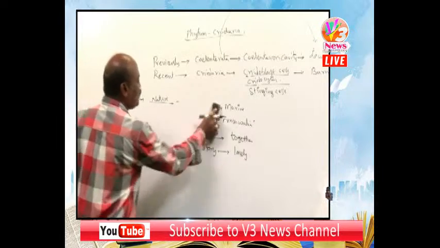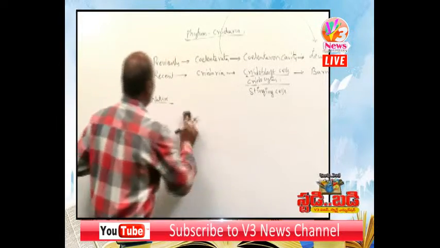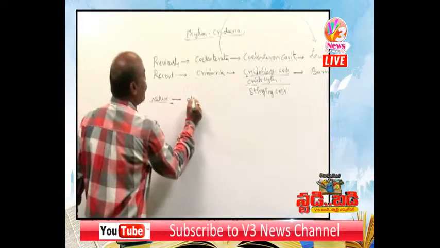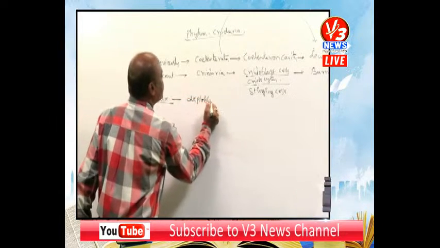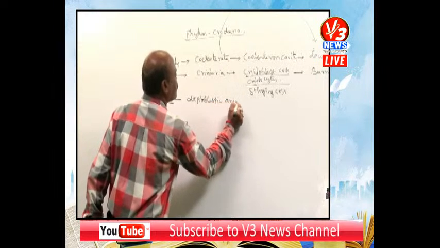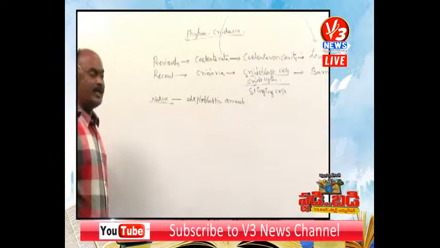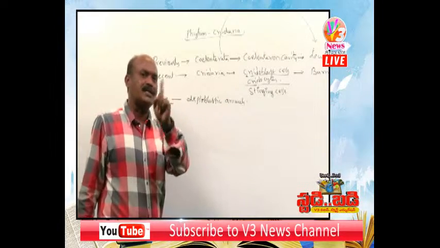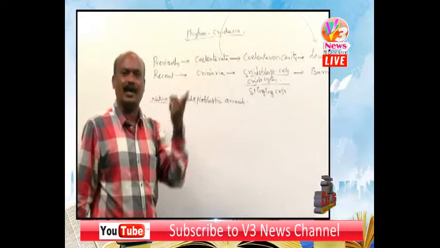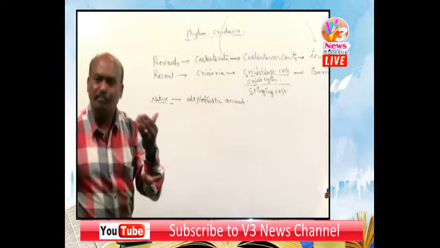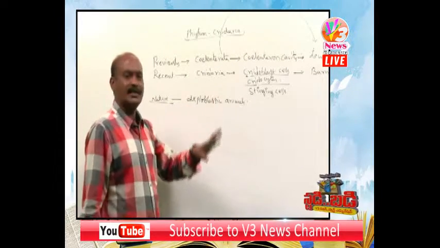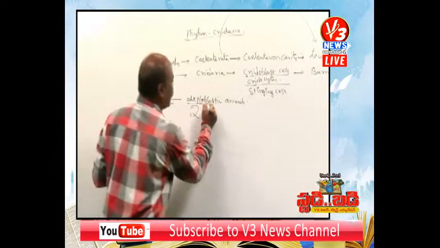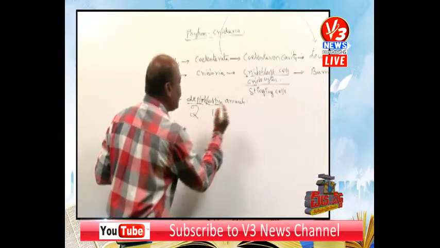Then coming to the nature, these are the first diploblastic animals. This is very, very important regarding entrance examinations. The first diploblastic phylum is Cnidaria. What is the meaning of the word diploblastic? Simple. Diplo means two, blast means layers.